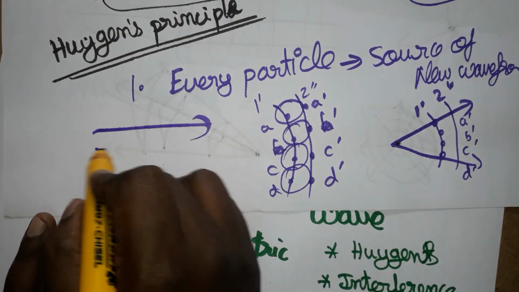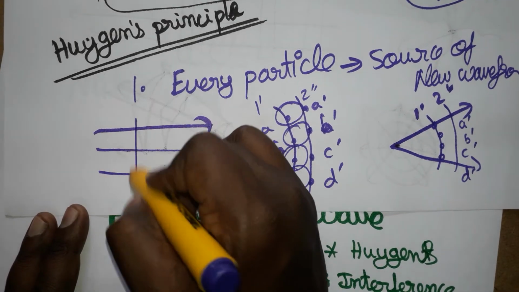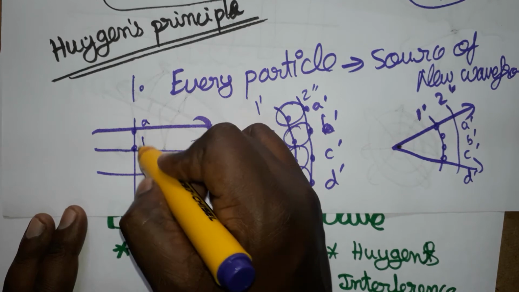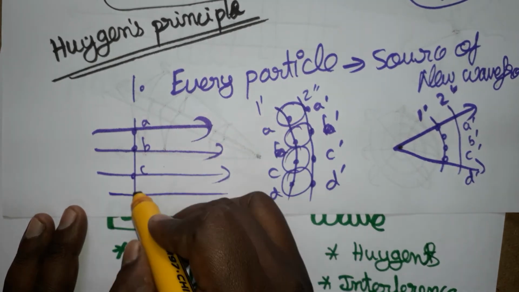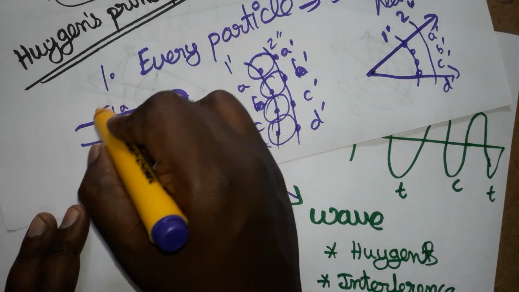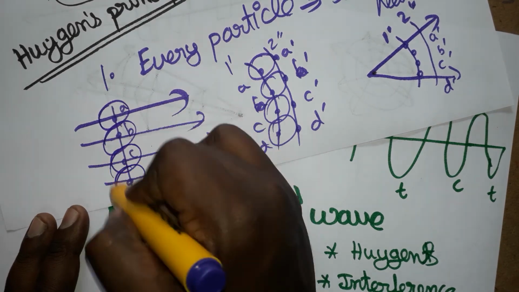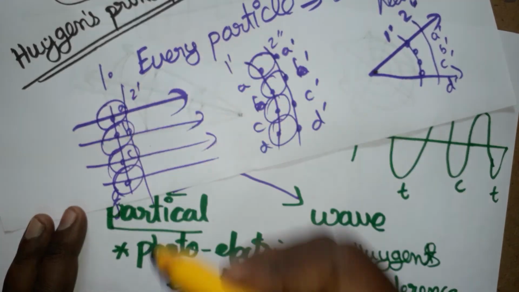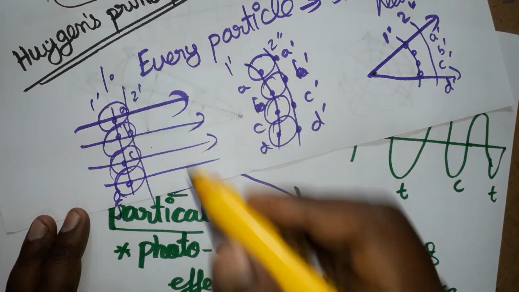Okay, in a plane source like this we can take it. So it is a primary wavefront A, B, C, D. Around this you can draw small circles. They are called secondary wavefronts. Okay, this is called primary and this is called secondary.